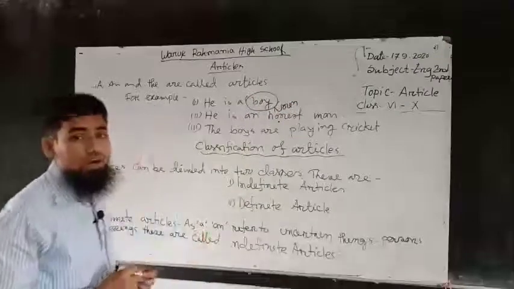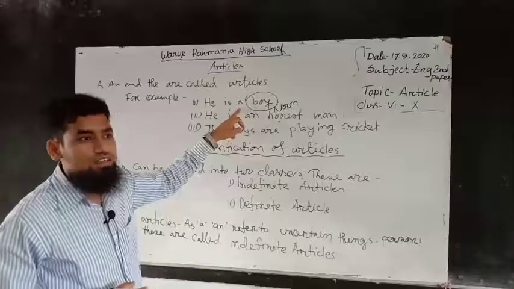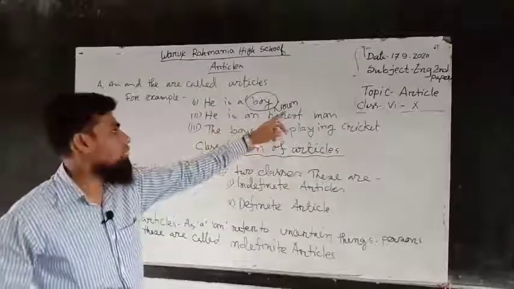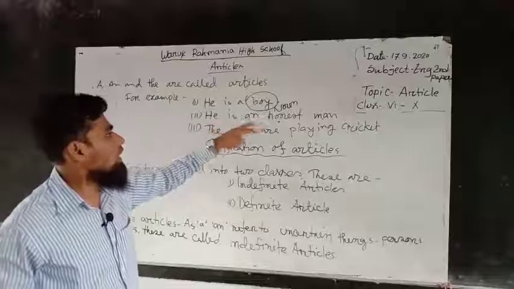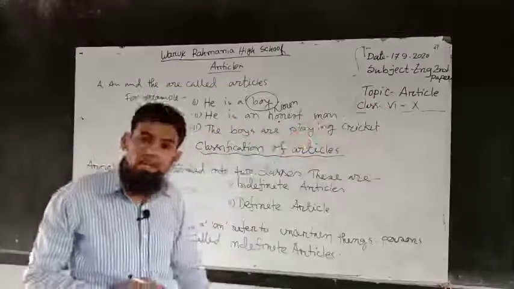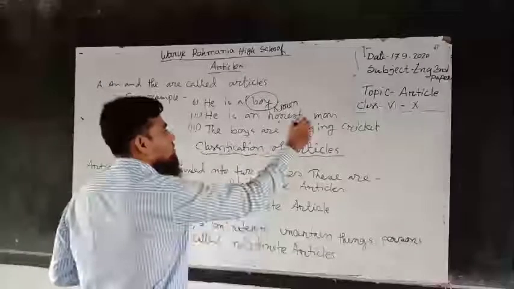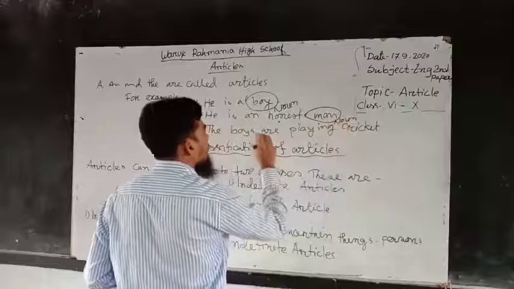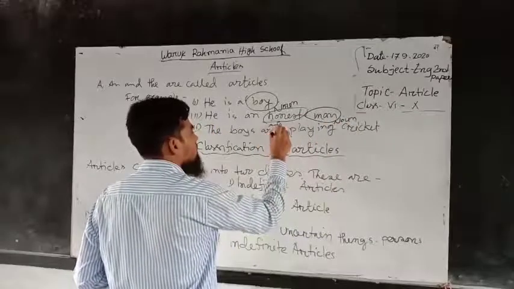The word boy is a noun, and we can apply article a before the noun. Number 2, he is an honest man. Here the sentence contains one noun and one adjective. The word honest is an adjective,